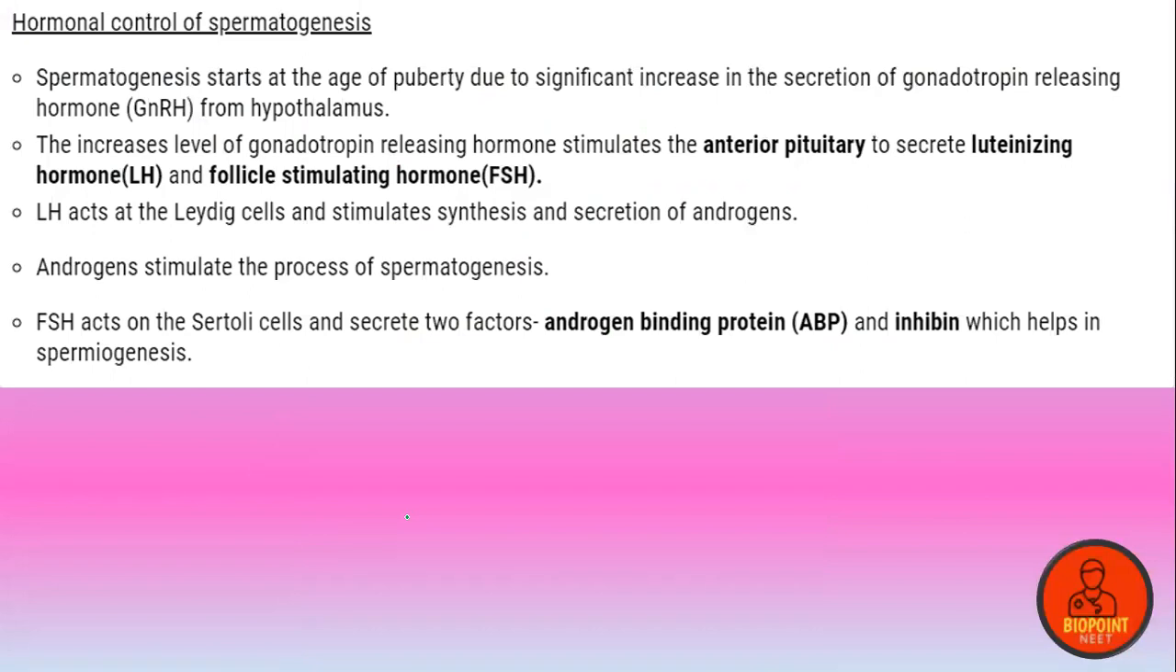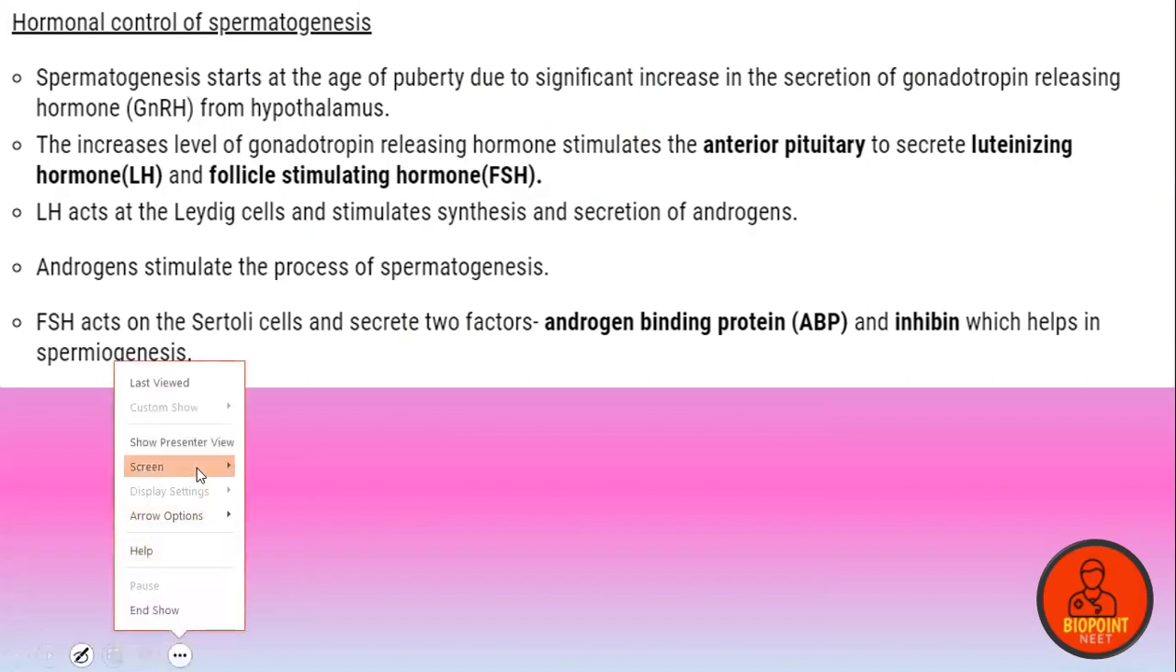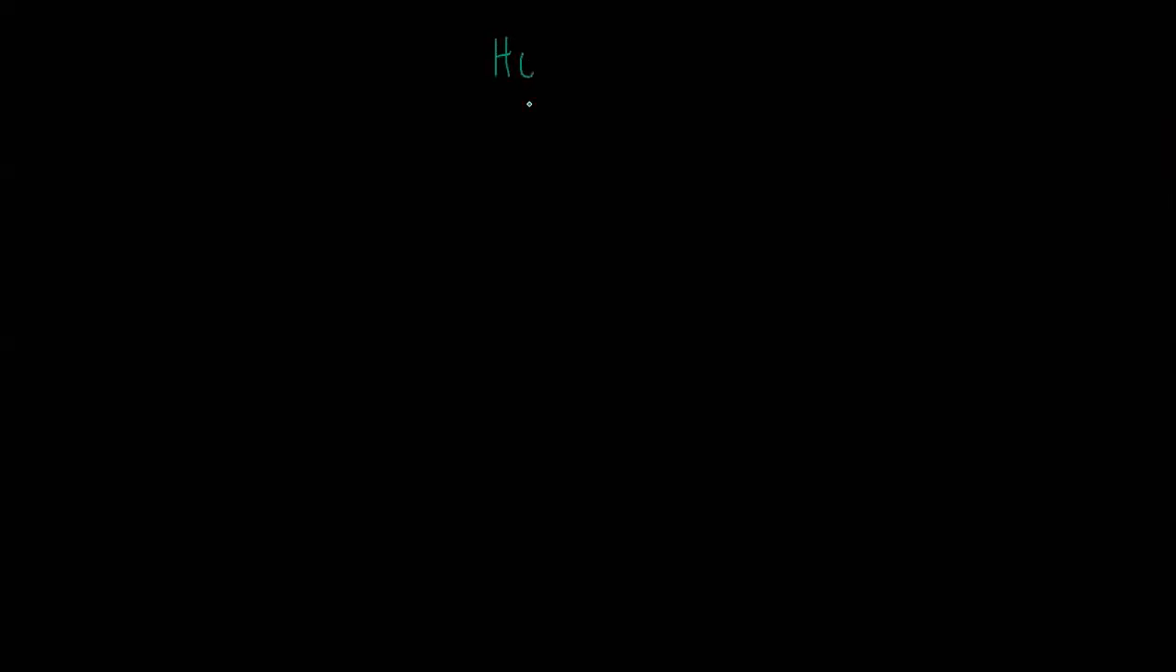Hormonal control of spermatogenesis. I'll give you a table which will help you to study this entire process. So guys, we have the hypothalamus. This hypothalamus releases a hormone which is known as GnRH, gonadotropin releasing hormone. This gonadotropin releasing hormone acts on the anterior pituitary gland.